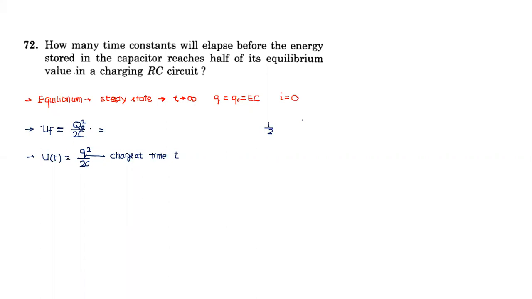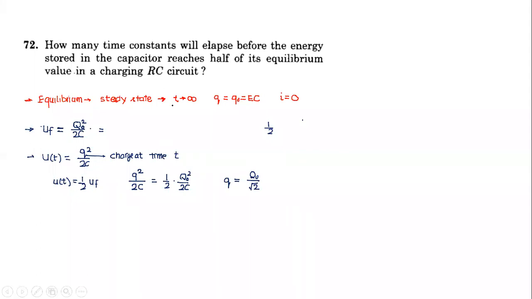This energy is half of the equilibrium energy, so we equate the energy at time t to half of the final energy. In most cases, whatever information is given, we need to convert into a mathematical relationship. What does this imply? This implies that the charge Q has to become equal to the final charge divided by root 2.